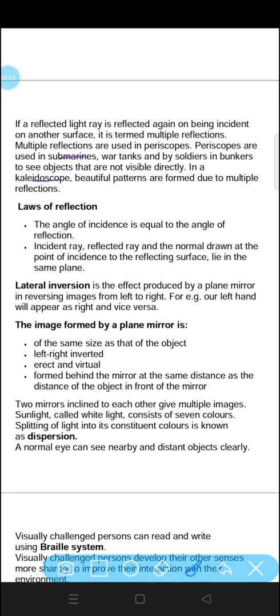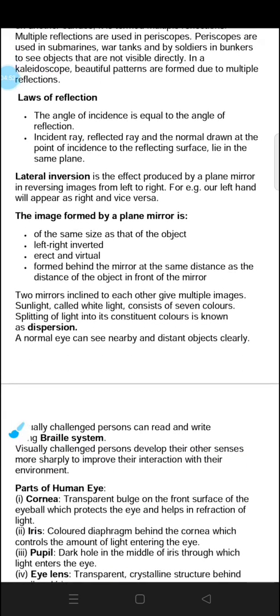Kaleidoscope is also an instrument which forms beautiful patterns due to multiple reflection. So kaleidoscope is the instrument which forms beautiful patterns, and periscope is an instrument which is used to see the reflections which are not directly visible. Now, there are some laws of